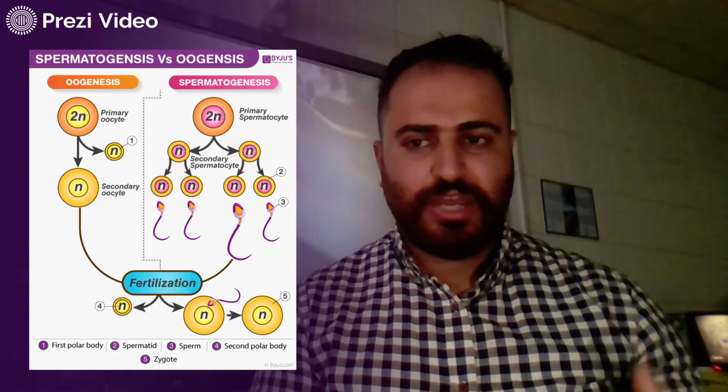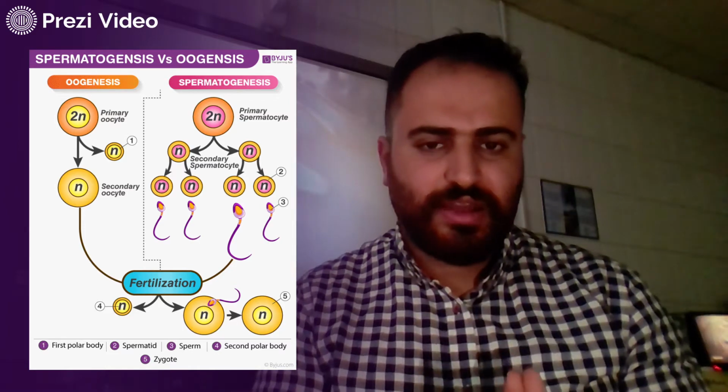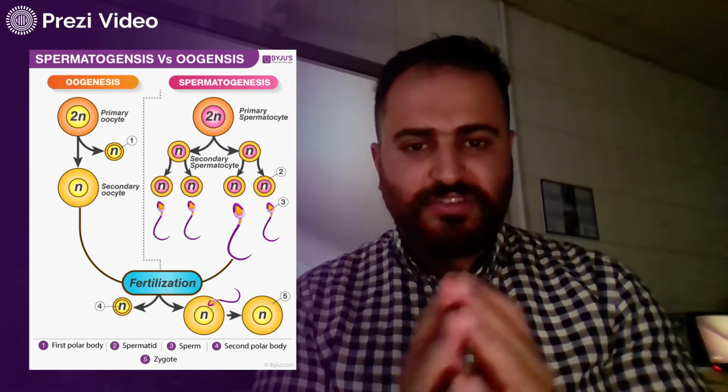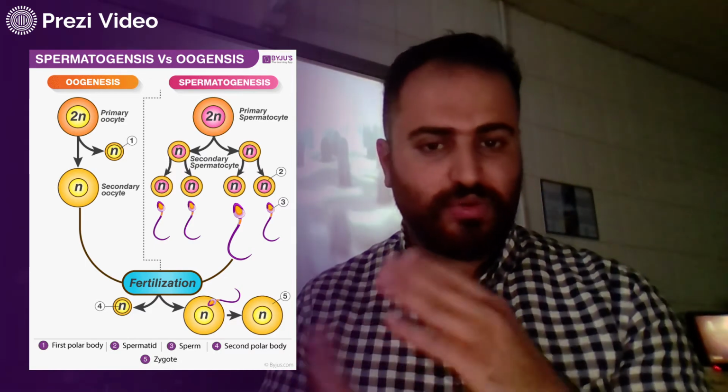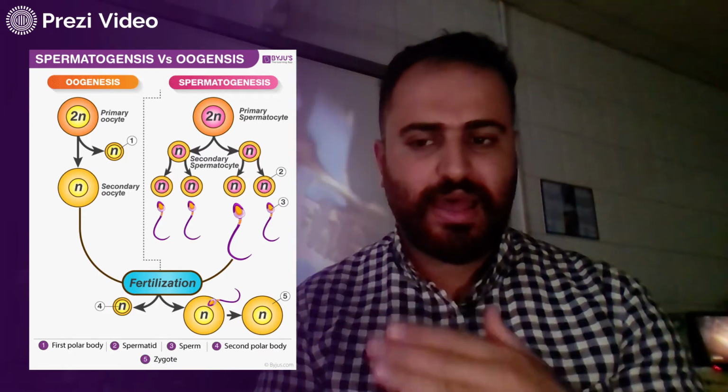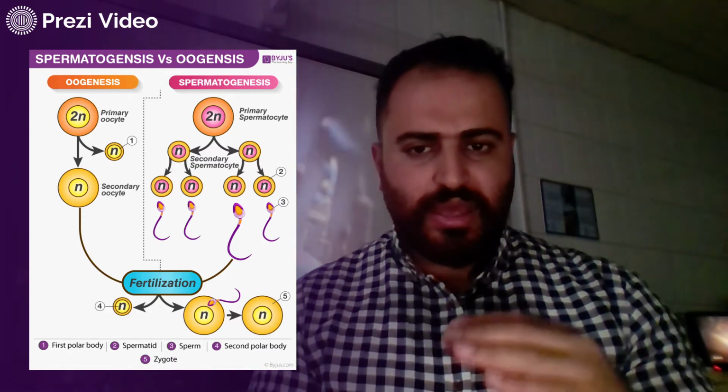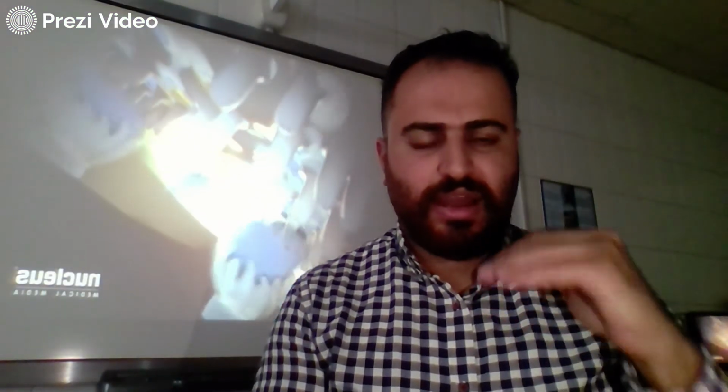In females, the production of the egg starts in the embryonic life. So in the second trimester of the pregnancy, the formation of the egg will start and it will stop at prophase 1. This pause allows the cell to stay in G0. If you remember, G0 is when the cell is not actively dividing, temporarily or permanently. So the egg cell will start meiosis, and it will pause during the embryonic life.